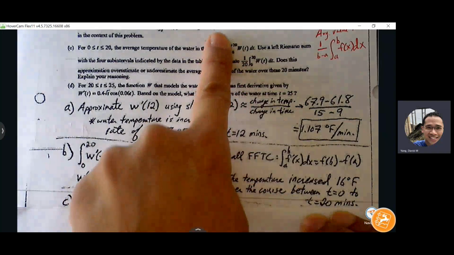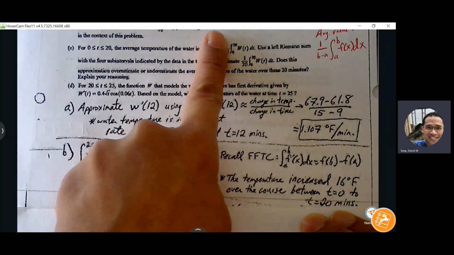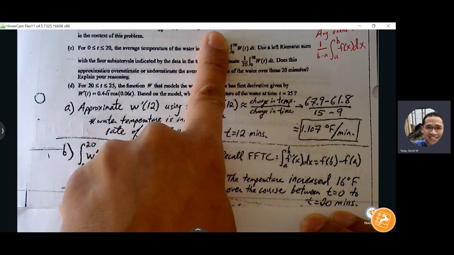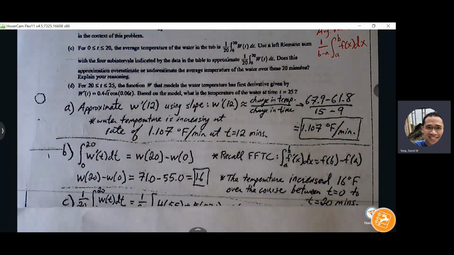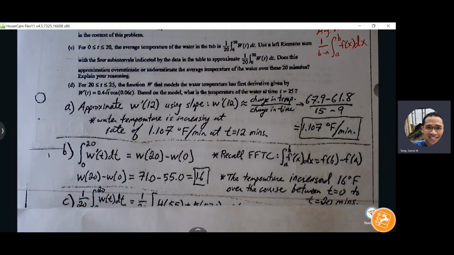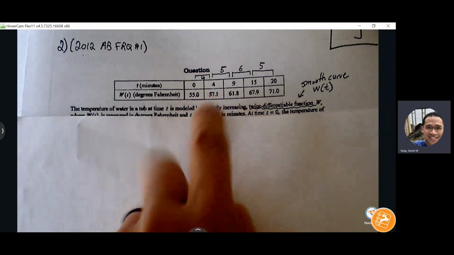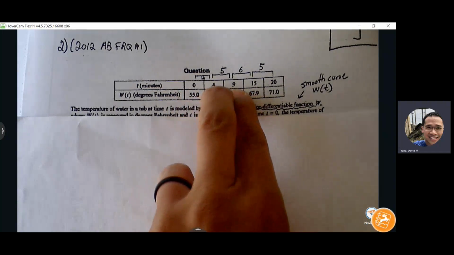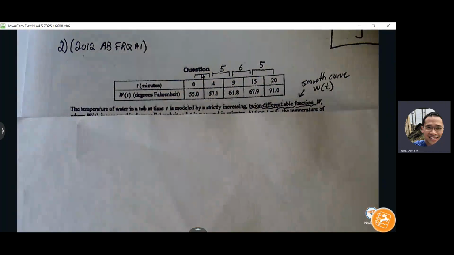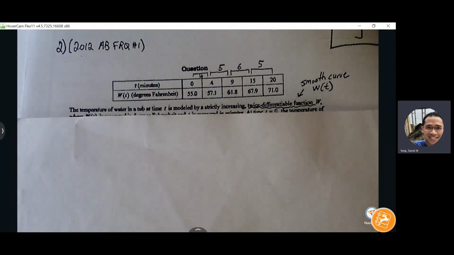So let's not worry about that 1 over 20, but we do not want to forget about that 1 over 20. Let's just focus on finding that area using left Riemann sums. It says use 4 subintervals, and we're going to do a left Riemann sum. So from 0 to 20, we can create our 4 subintervals, right? 0 to 4 is one subinterval, 4 to 9, 9 to 15, and 15 to 20. And then we just have to pick out the width and the height for each rectangle. So for the first rectangle, the width is 4. What's the height of my first rectangle? 55, because I want to use the left Riemann sum, right?